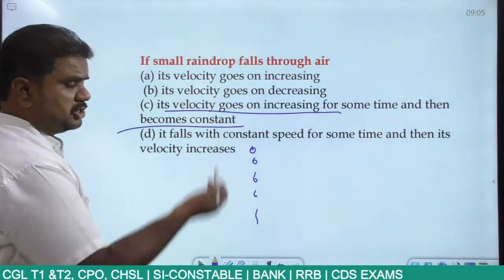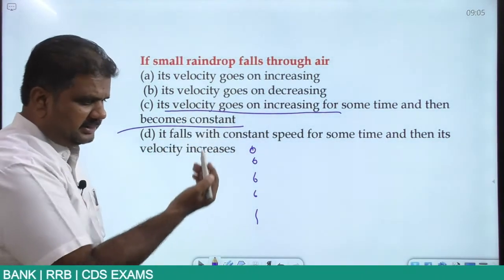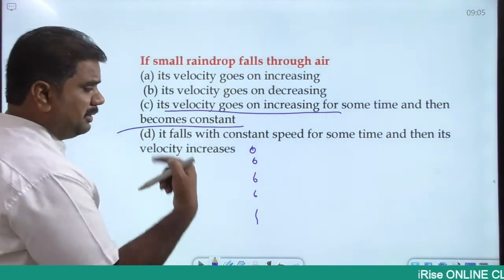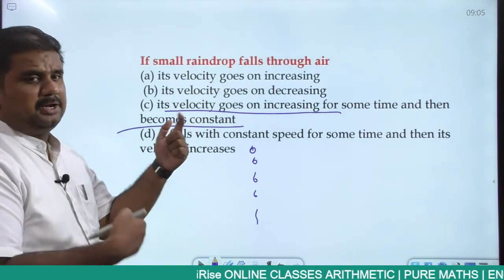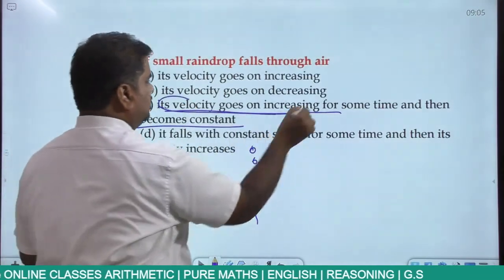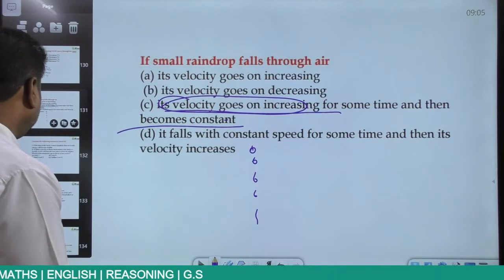Initially, you have a small amount of air resistance, but as it keeps advancing, the gas content keeps increasing depending on the different layers of the atmosphere. As a result, the velocity keeps increasing, and then finally, after reaching a certain point, it becomes constant.